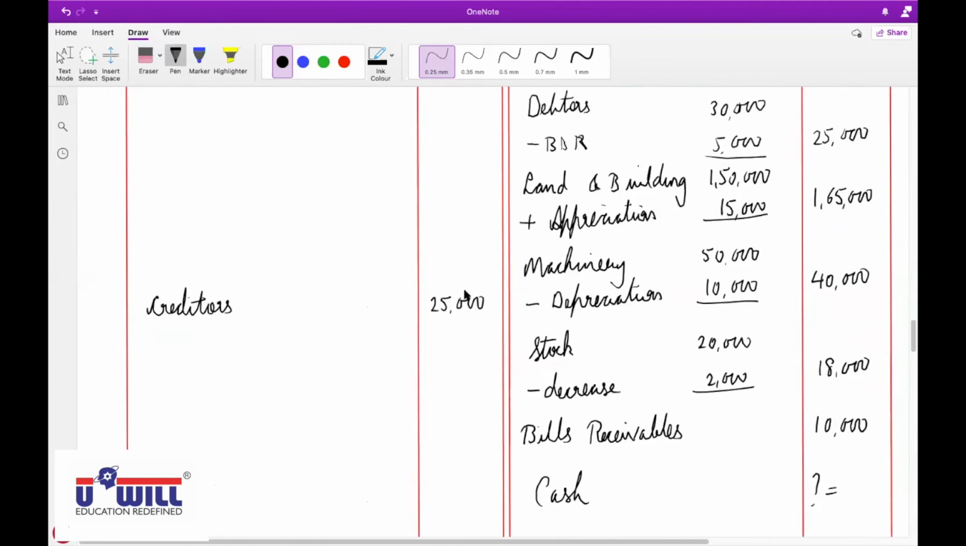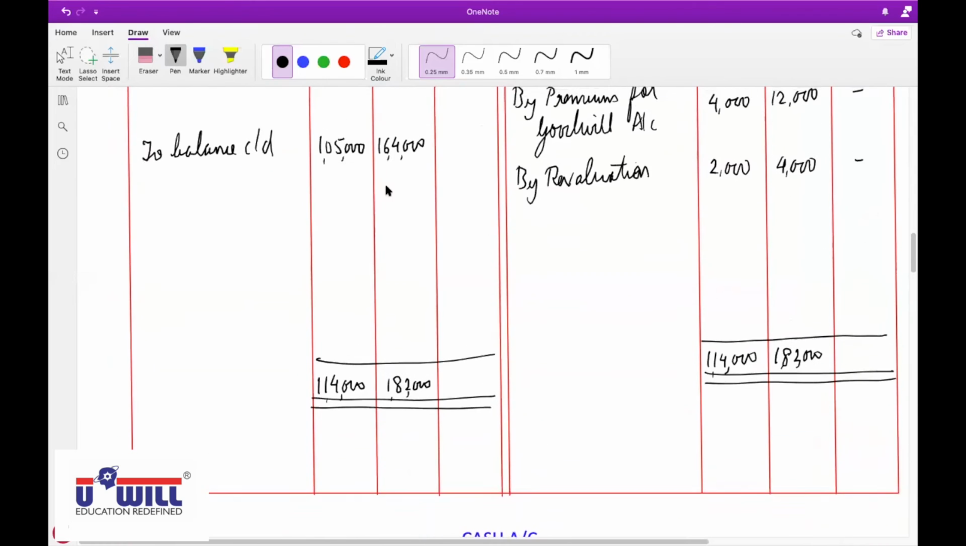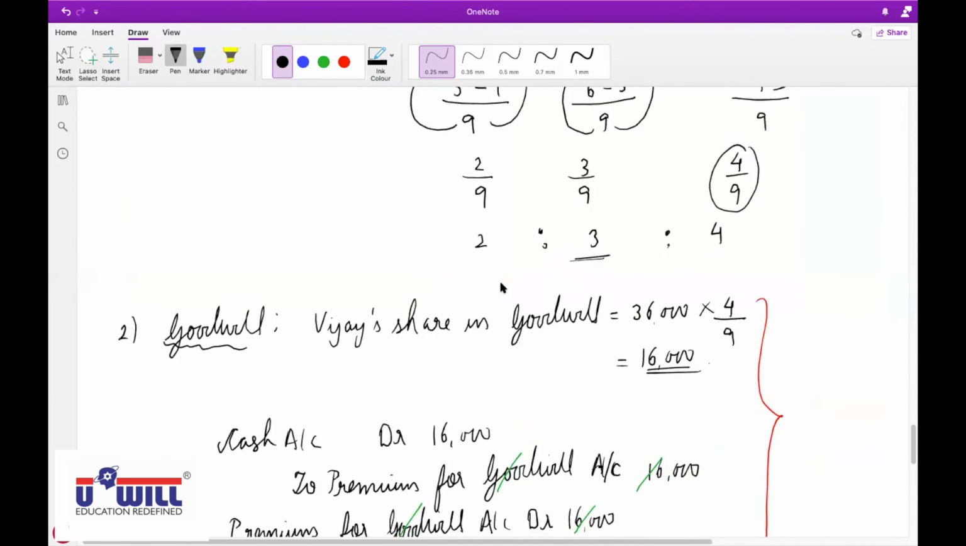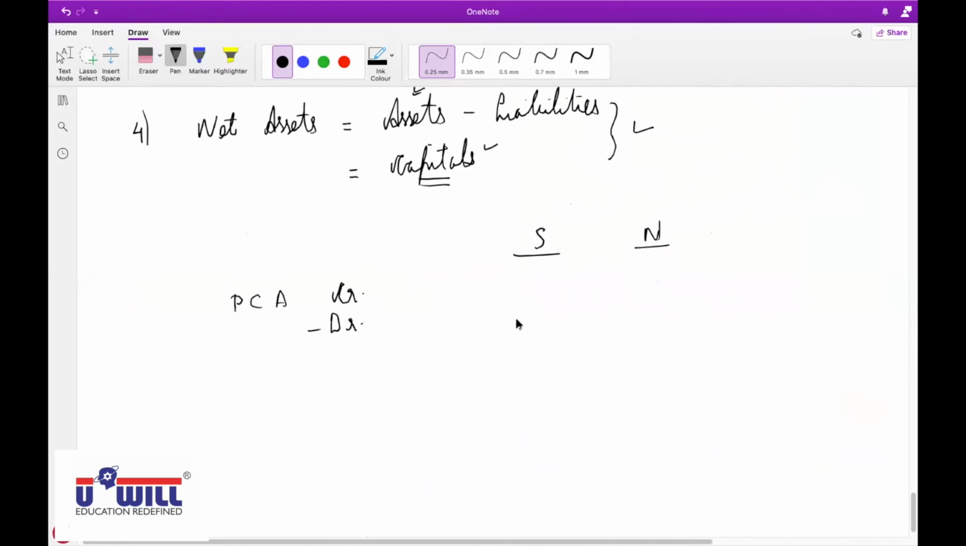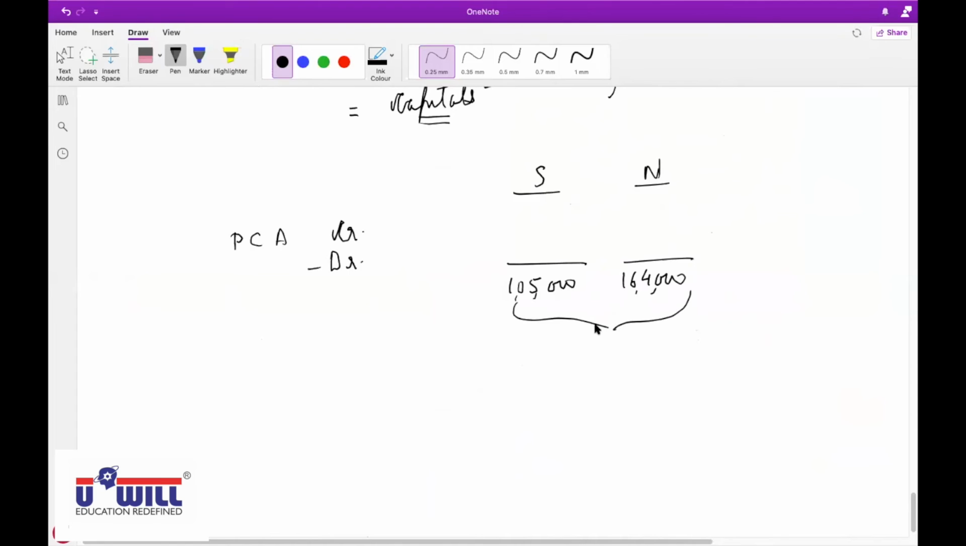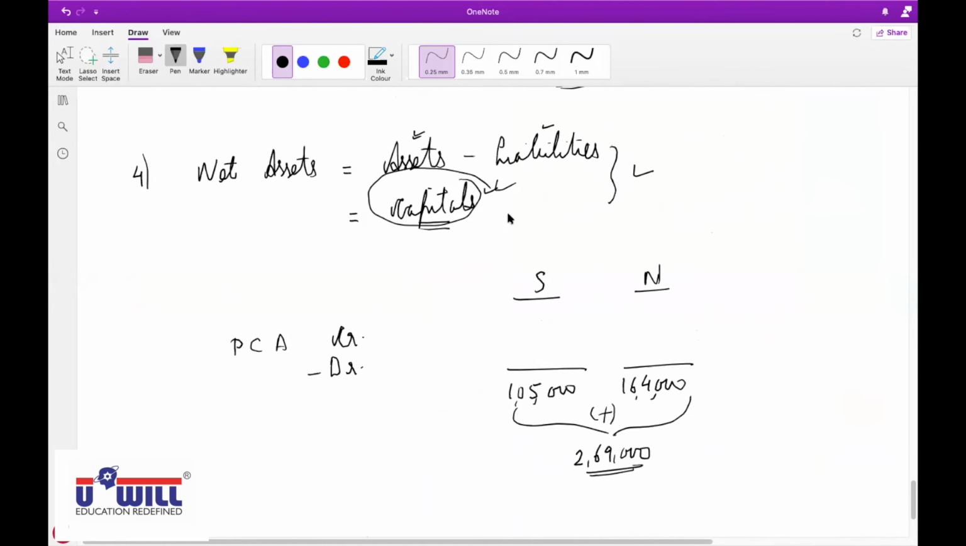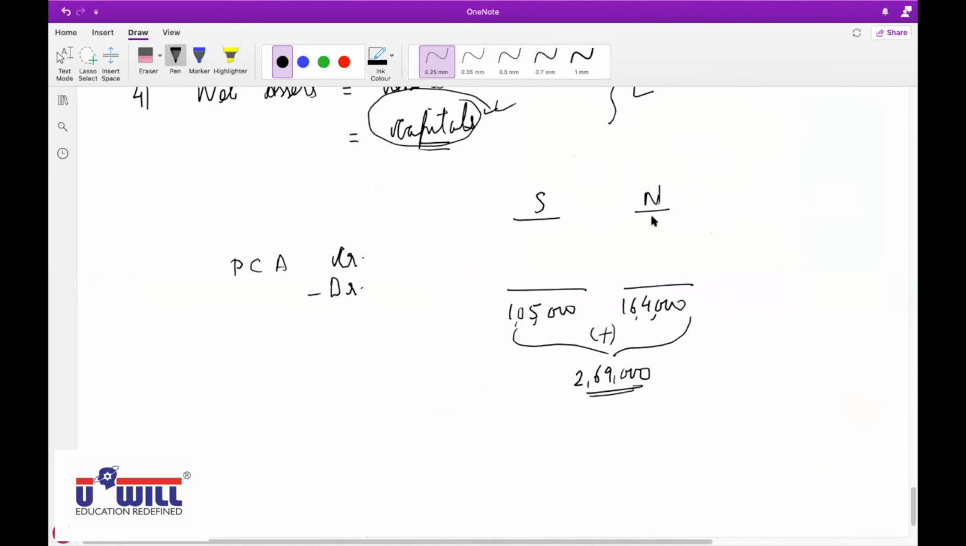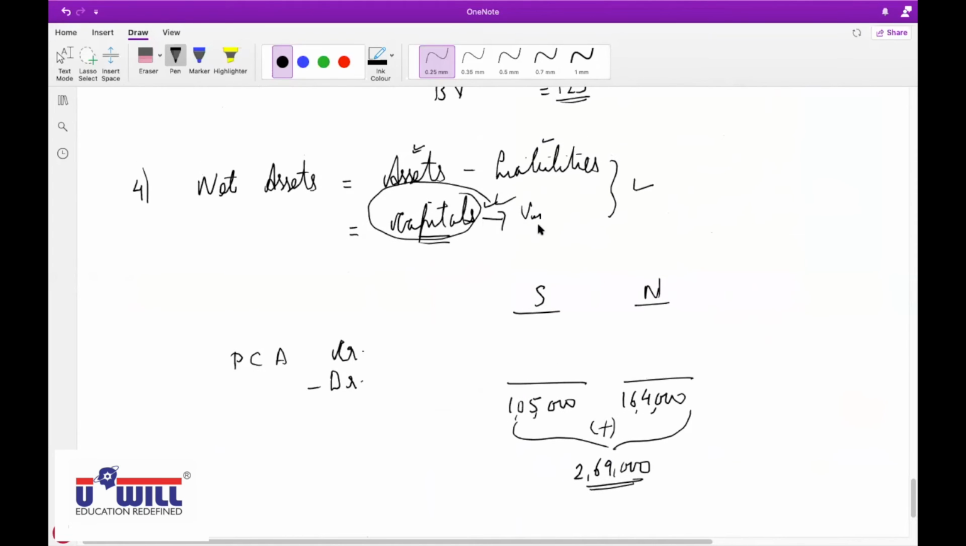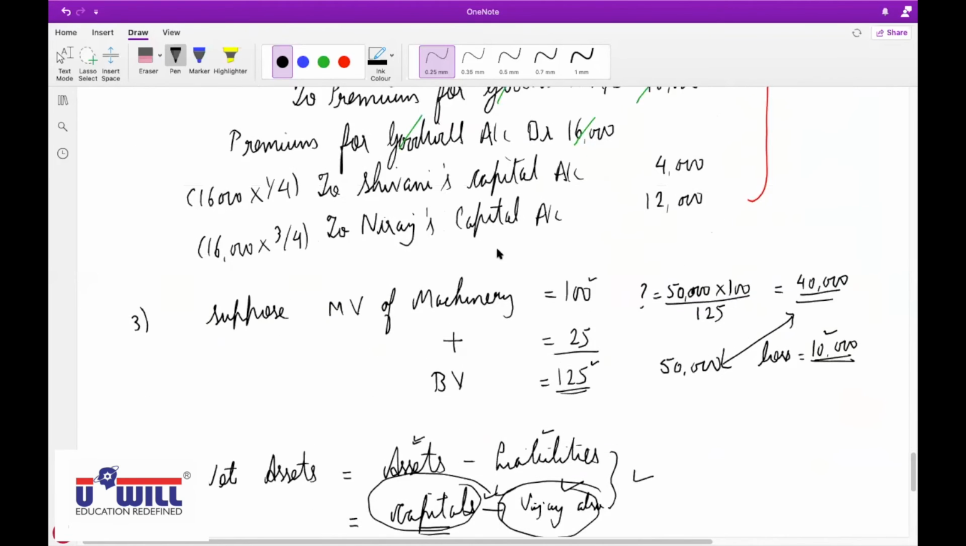What amount is it coming to? 1 lakh 5,000 for Shivani and 1 lakh 64,000 for Neeraj, credit minus debit. So what are the capitals of Shivani and Neeraj jointly? 2,69,000. But keep it in mind, these are capitals of only Shivani and Neeraj, and the capital of the new firm will include the capital of Vijay also, which itself is missing.